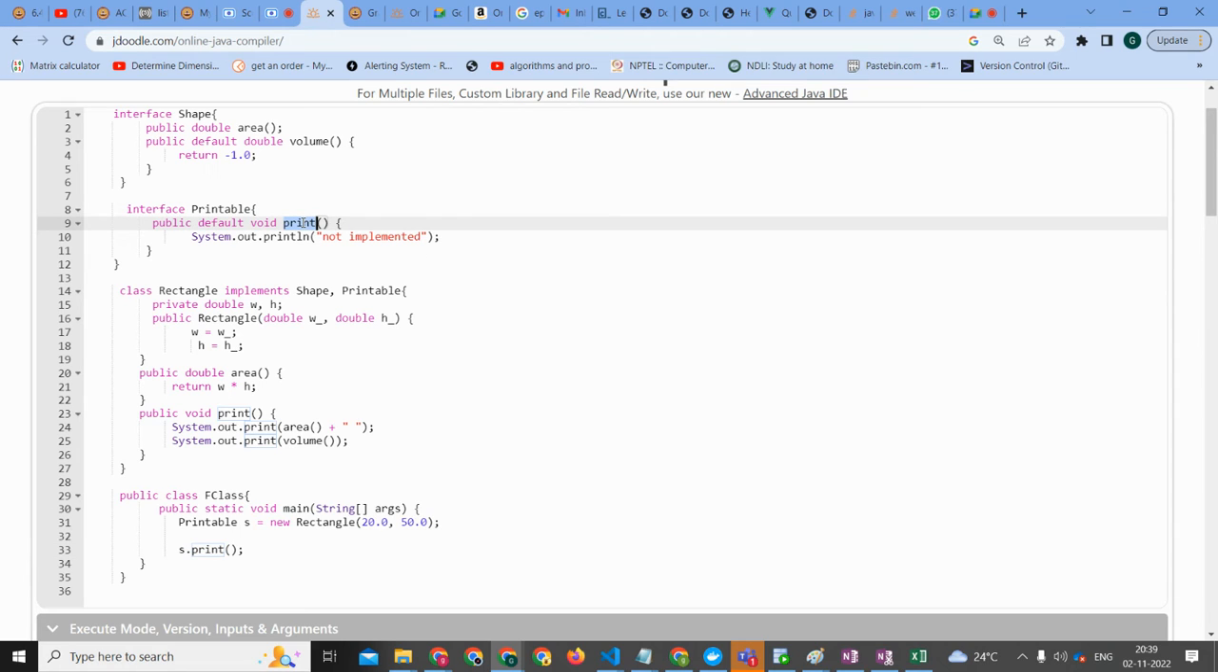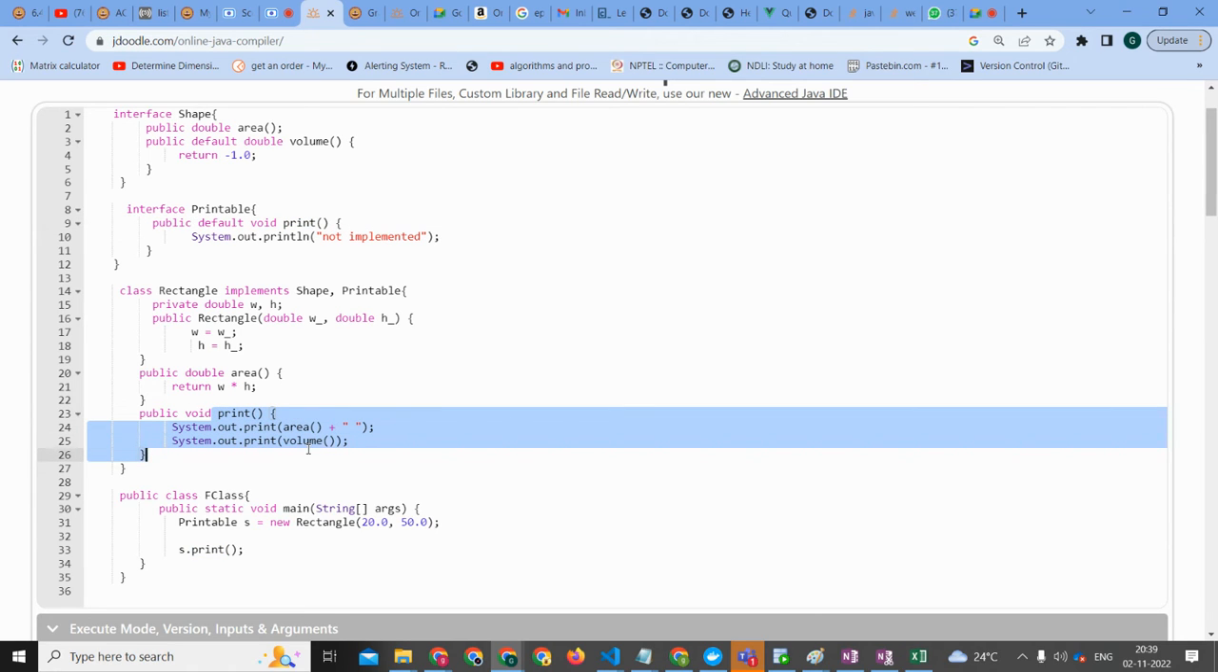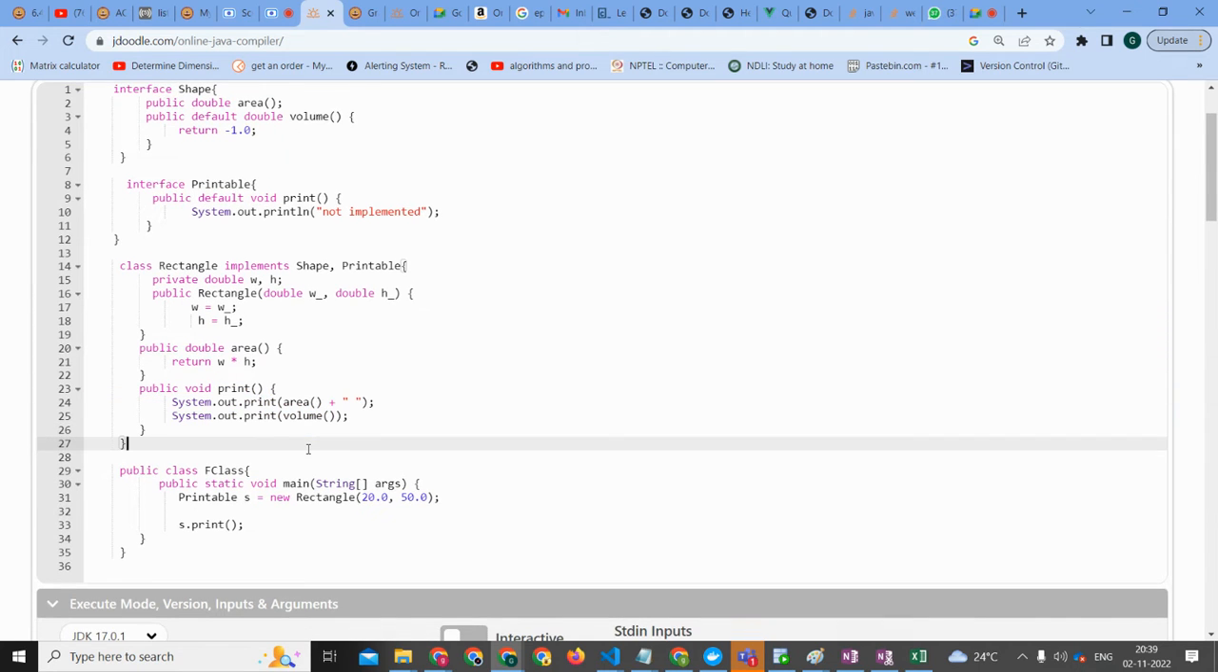Wait, wait. It will print not implemented? No, no, it should print not implemented. Dynamic dispatch. No, it should print. Okay, it will go to the area and volume. It will go to the area and volume, yeah. Very good. So it will print area and volume. Okay, got it now.